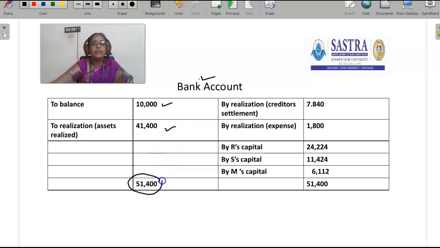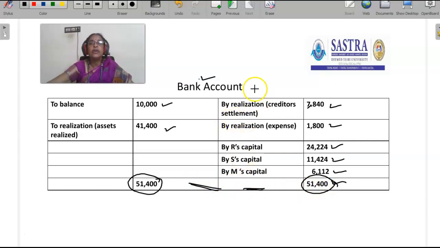Totally, the firm has 51,400 rupees. First, it settled creditors. Creditors are paid 7,840. Then they met realization expenses, that is 1,800. Then they settled the partners' capital amounts. R's capital is 24,224. S capital is 11,424. M capital is 6,112. Okay. So the total of the bank account is 51,400.